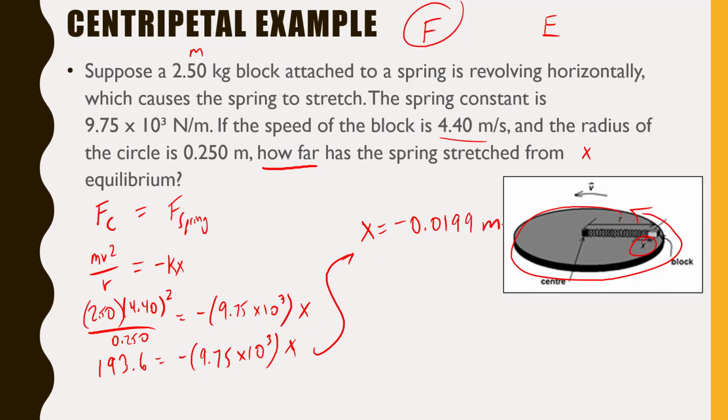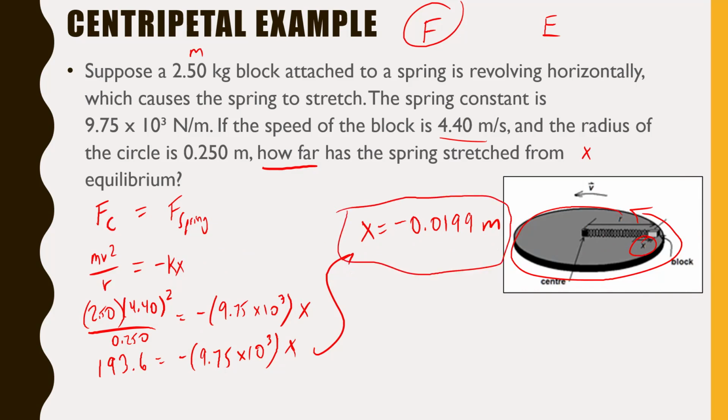0.0199 meters. The negative again just indicates that it's stretched away, right? Because the centripetal force is pointing towards the center of the circle. So that means that this must be going opposite that direction. So since it's a negative, it's just away from the center. If you ignored the negative altogether, it wouldn't really change what your answer is. It would just make it positive. I'm not really a huge stickler on this. But again, negative 0.0199 meters, or if you prefer 1.99 centimeters, that works totally fine for an answer.